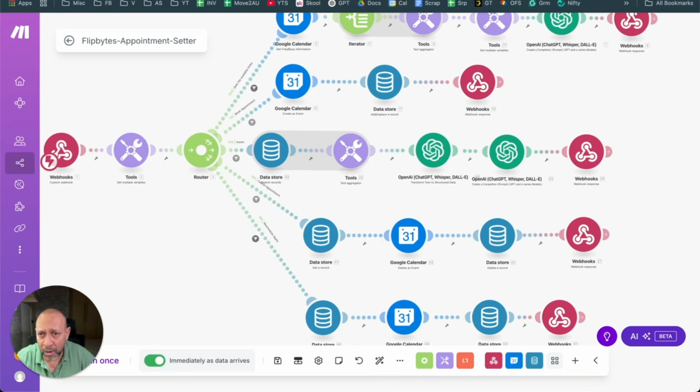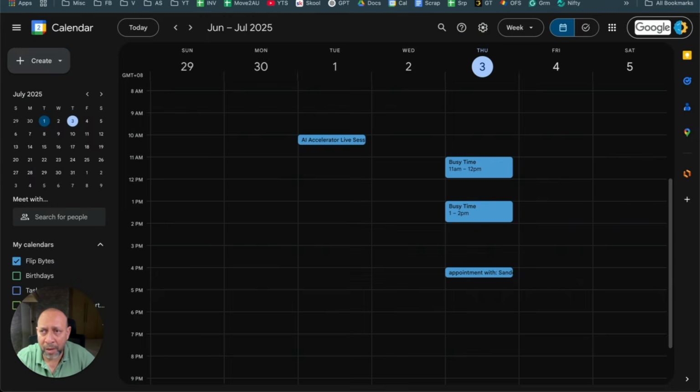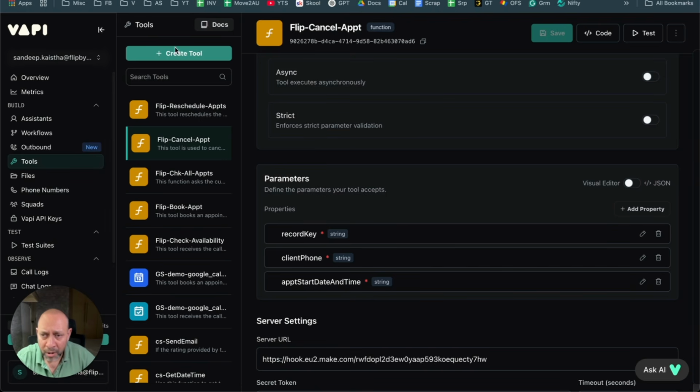Okay. So now what it does is, when you say, all right, I am going to, let me just put it out here. Let's go here, cancel ID, right? So when it goes here, it says, okay, record key, phone ID, and appointment start date. So when it has the record key, the client phone number, and the start date and time, these two things are more than enough for the system to know, okay, fine, this is the time start and this is the record key. Let me extract the event ID.